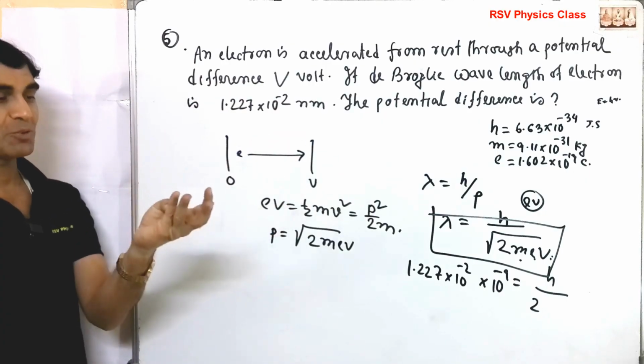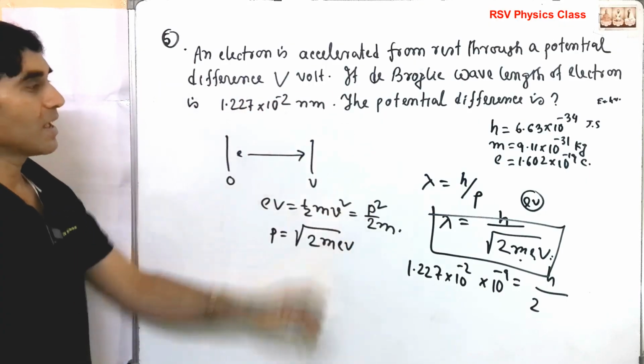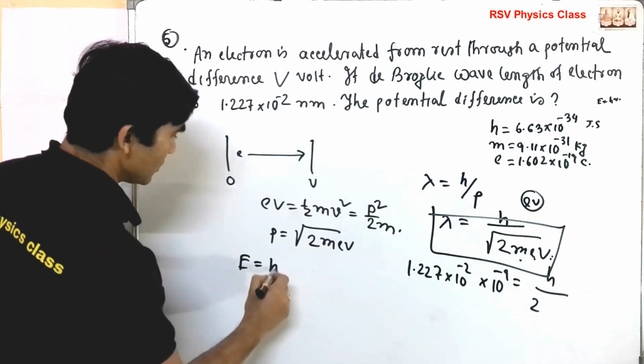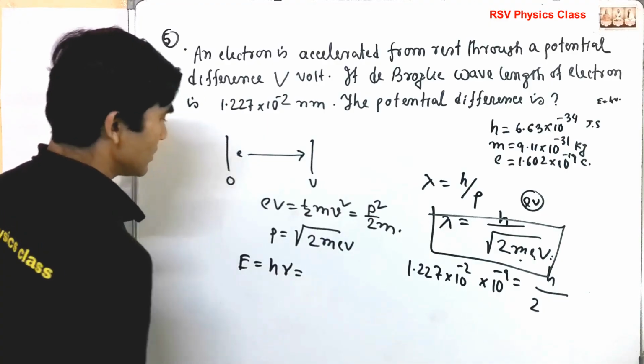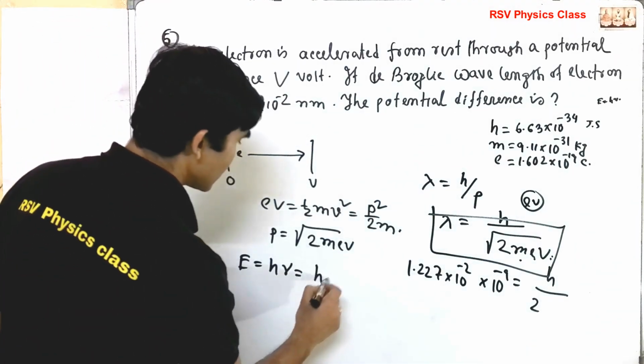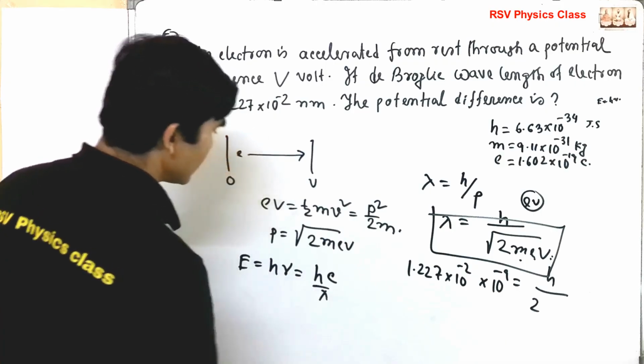For photon, neutron and electron I have calculated. For a photon, energy is equal to h nu, so h nu equals h c over lambda.